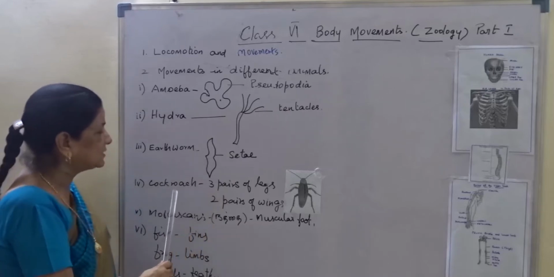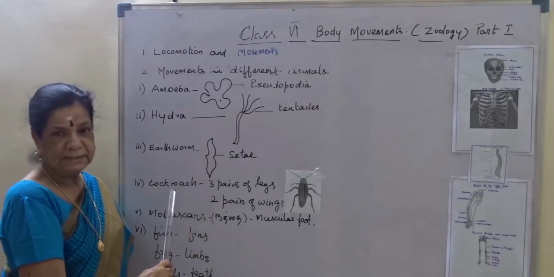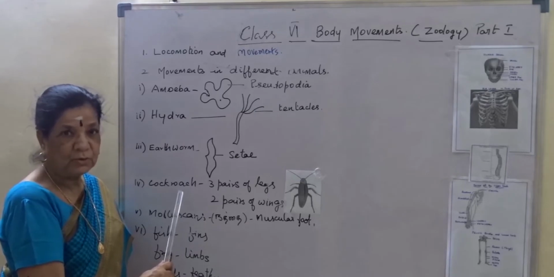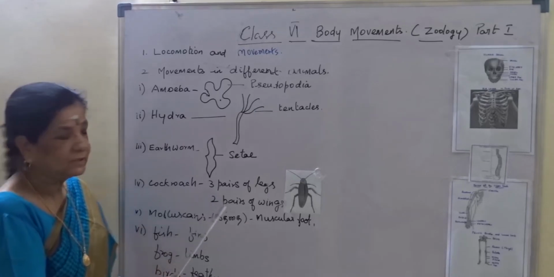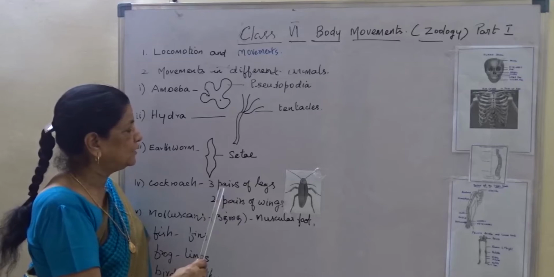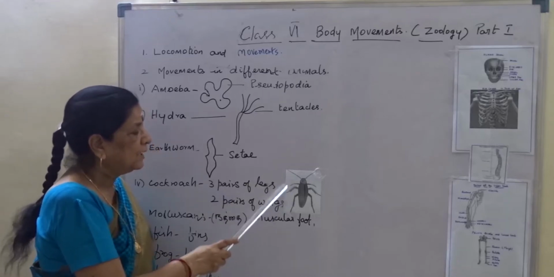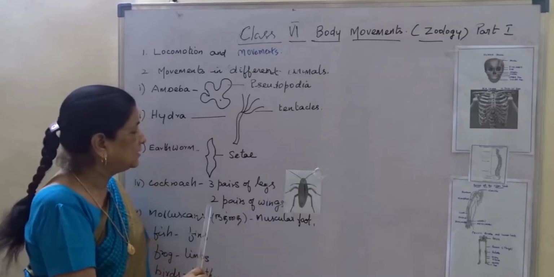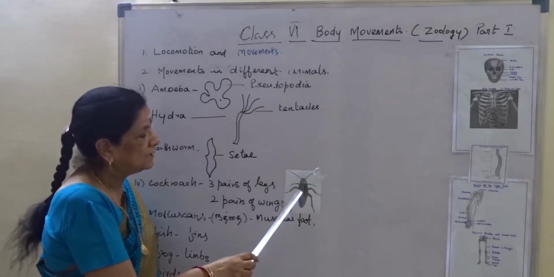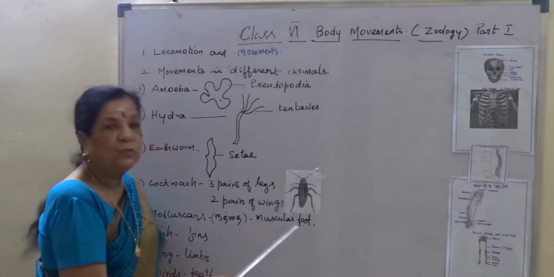And fourth one is cockroach or any other insects. As we all know, cockroach we are familiar, isn't it? So here cockroach moves with 3 pairs of legs. 3 pairs, 1, 2, 3. 3 pairs of legs and 2 pairs of wings. Here, this is one wing, this is one wing, it is folded.